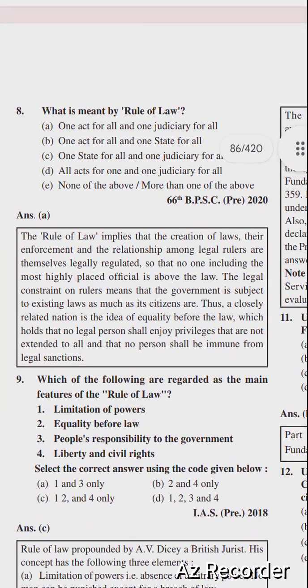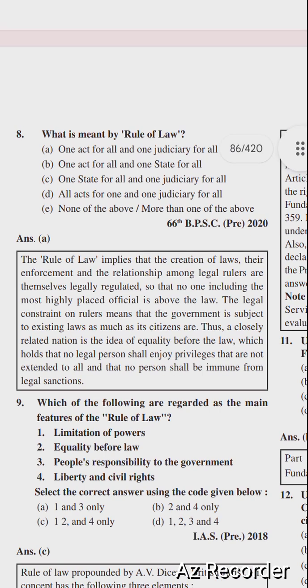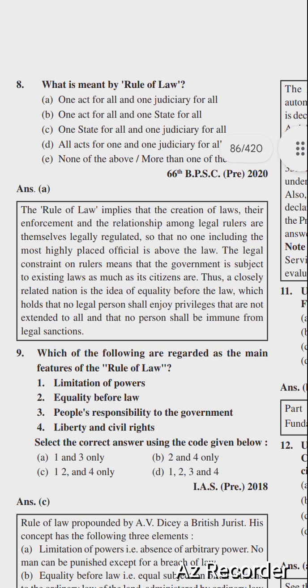Okay, the next question is, what is meant by rule of law? Options are one act for all and one judiciary for all, one act for all and one state for all, one state for all and one judiciary for all, one act for one and one judiciary for all, none of the above. Right option is option number A, one act for all and one judiciary for all.